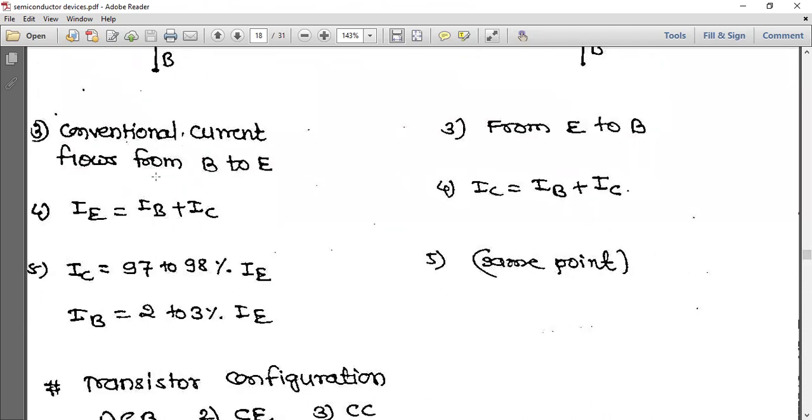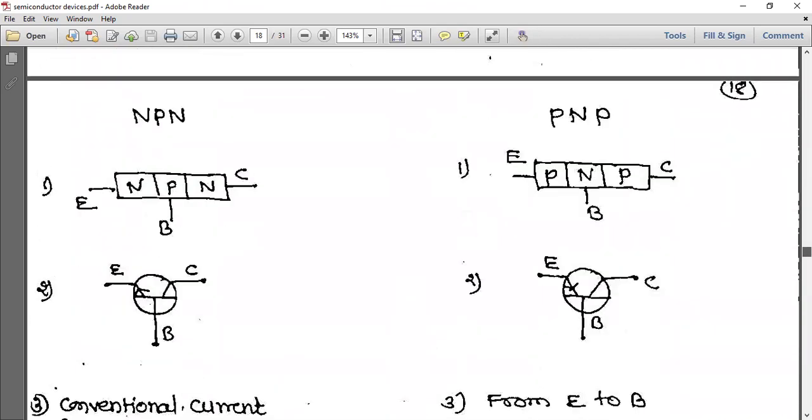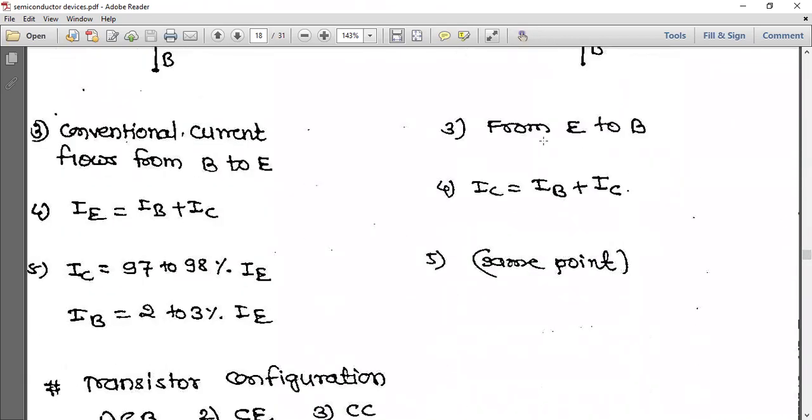Next, conventional current flows from base to emitter in which transistor? NPN transistor. Here it is from emitter to base. IE is equal to IB plus IC. Here IC is equal to IB plus IE. Just change it here to IE. IC is equal to 97 to 98% of IE, and the same point applies here also. IB is equal to this.